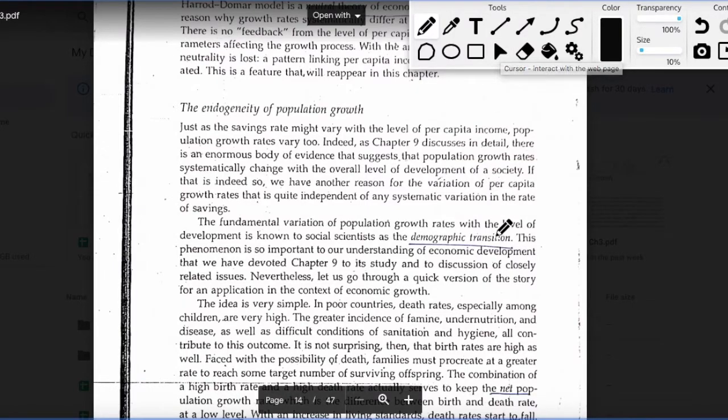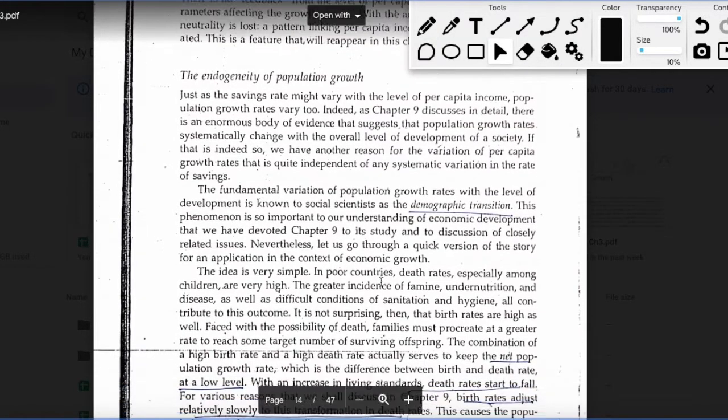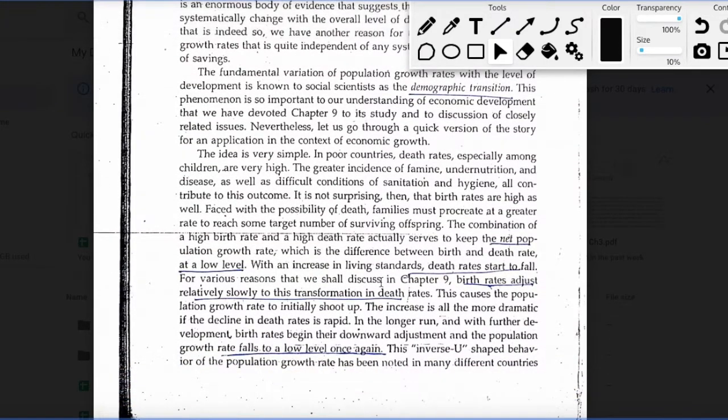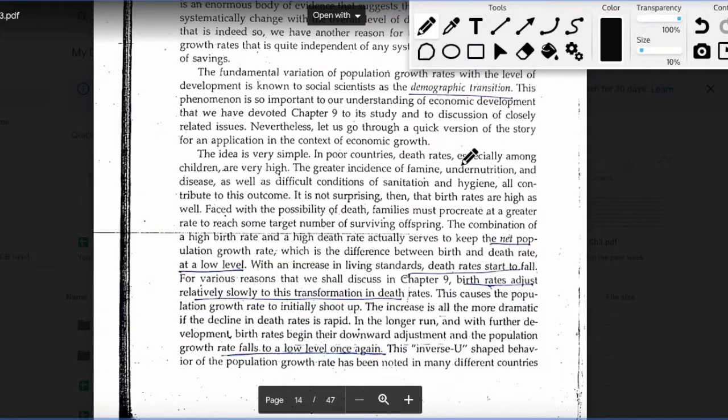The reason being that when you are in a low income zone, you expect the death rates to be very high. So in poorer countries, death rates, especially among children, are very high, and I think we discussed this point in Deaton's chapter, where we said that